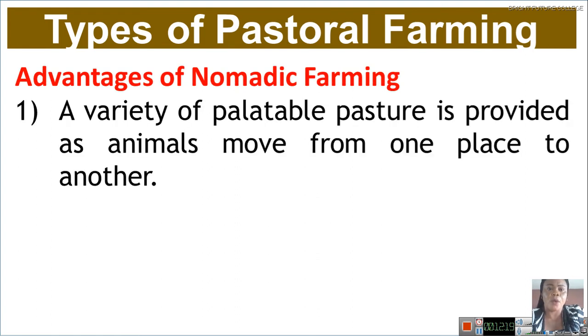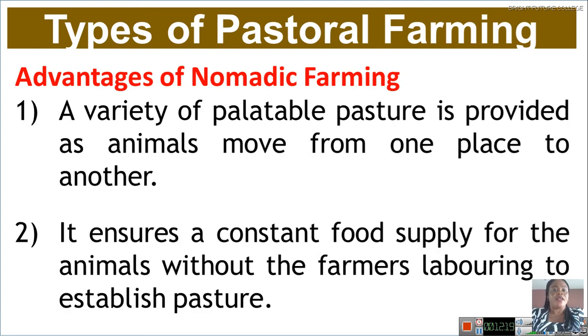Number one here is a variety of palatable pasture is provided as animals move from one place to another. Since they are moving from one place to another, they will eat different types of pasture, different types of grasses. You know what pasture is? Different types of grasses will be provided for the animal. They don't go and stay in one place. They move in search of what? Food for the animal. So they will eat different varieties of what?